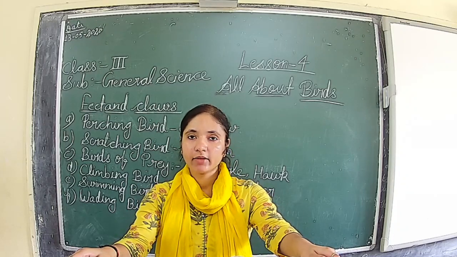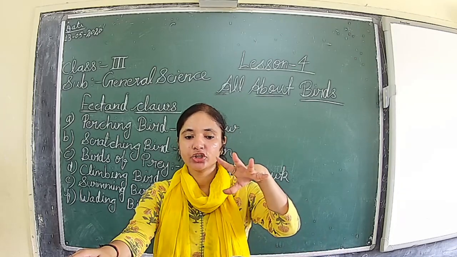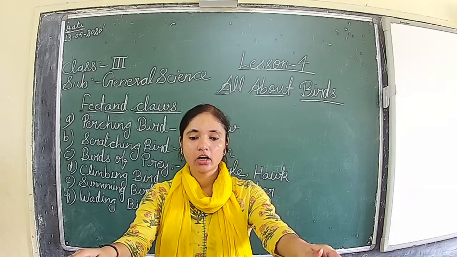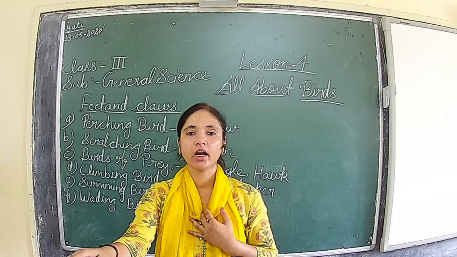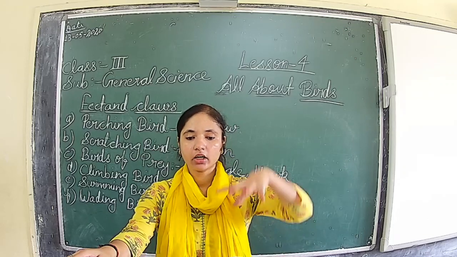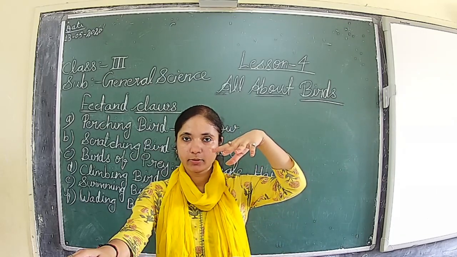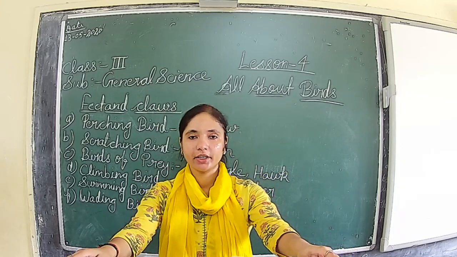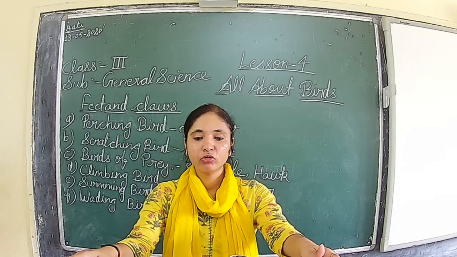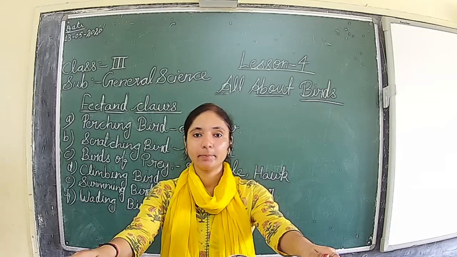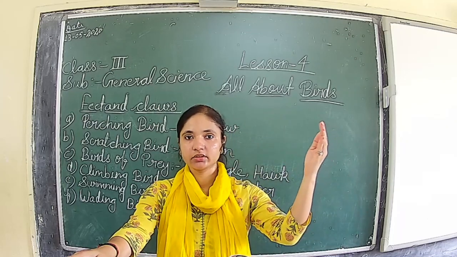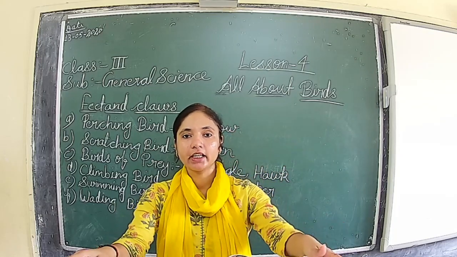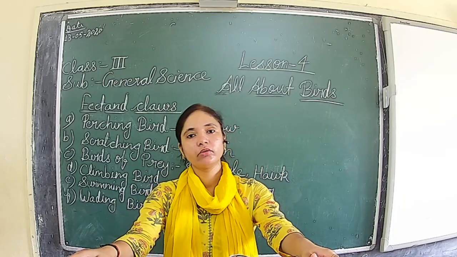So, wading birds have long legs and thin, outspreading toes. They wade through muddy shores, ponds, and rivers. Their long legs keep their body well above the level of the water. For food, they wade, means they go and search in muddy shores. Muddy shores means the places on the bank of the river or water bodies. They are wet and muddy, and there the cranes wade for food.